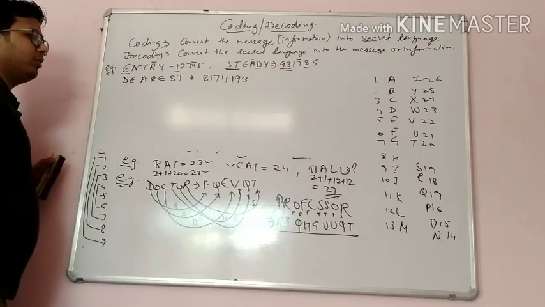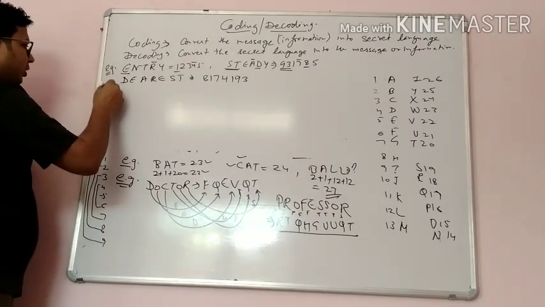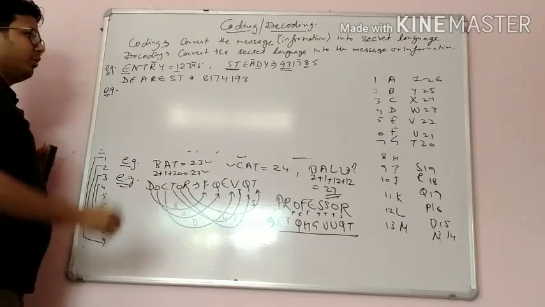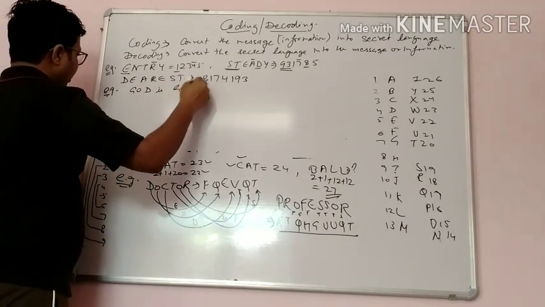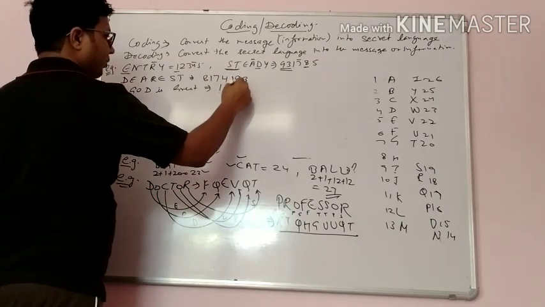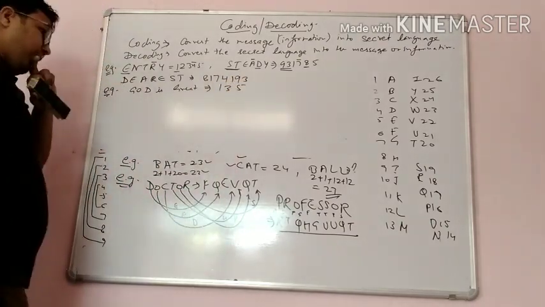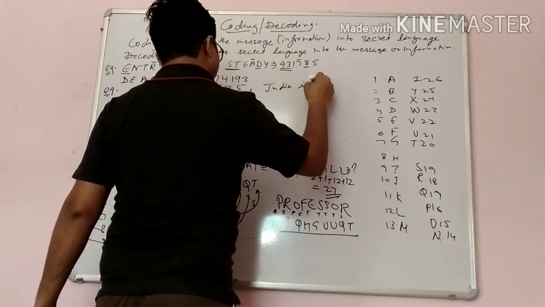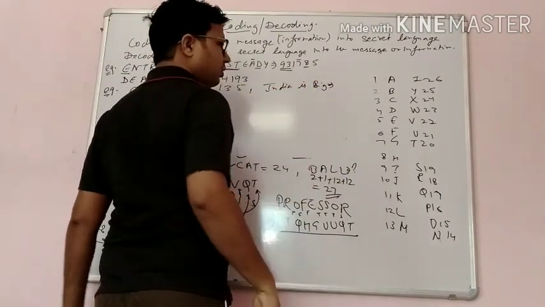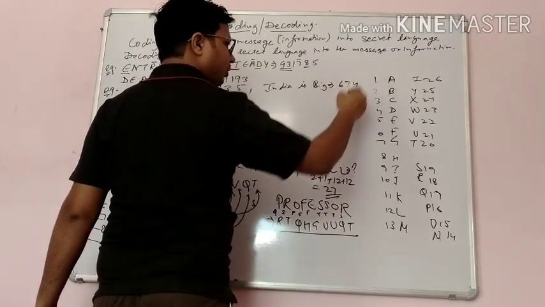Now see one more question I am taking. It is given that God is great coded as 135. India is big coded as 634.